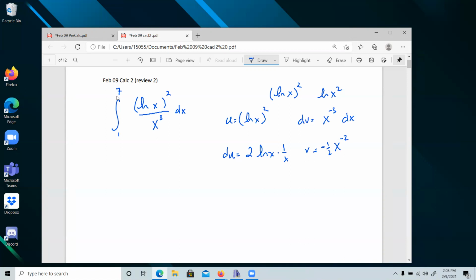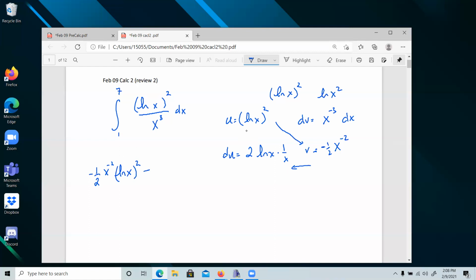When I was working this problem, the signs seem to be the handicap. Okay, that's where everything went south, was when you lose track of those signs, you're stuck. Okay, so we're going to make our little box here. So we have our uv. So that is -1/2, what did I say here? -1/2 x to the -2. We have natural log x squared, right?